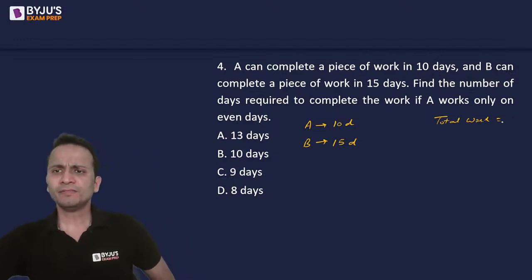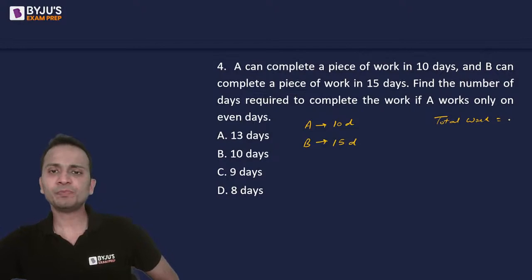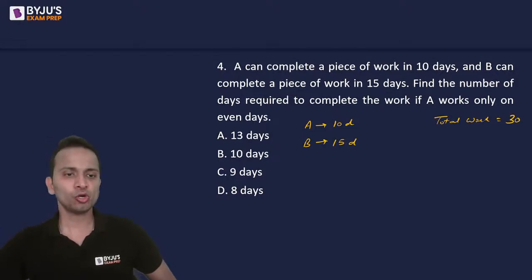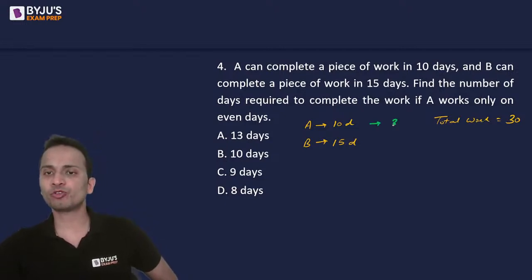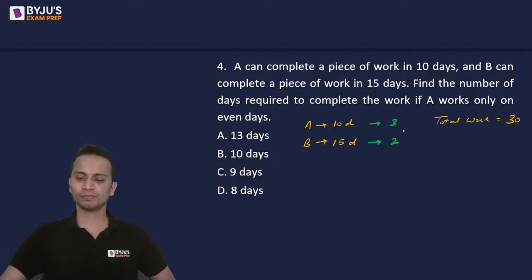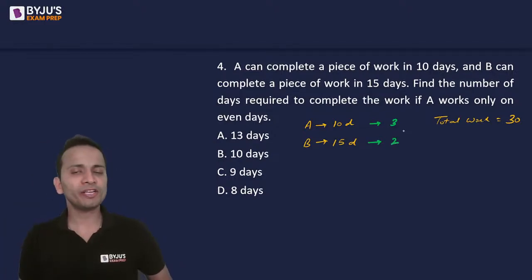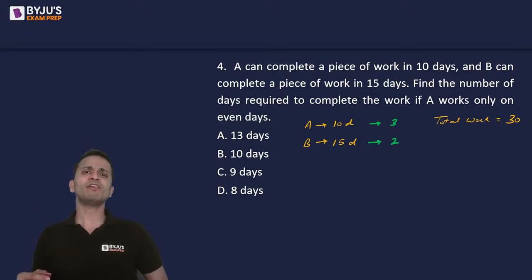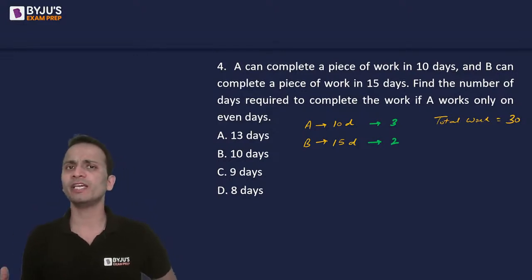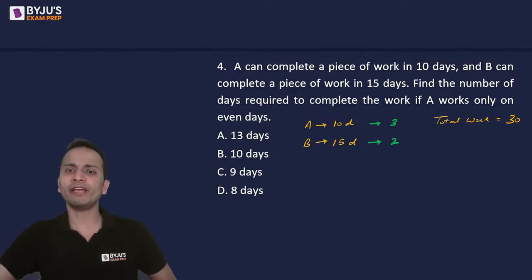चलिए start करते हैं. A takes 10 days, B takes 15 days. I'll assume the total work as 30 units. So one day work of A will be equal to 3 and one day work of B will be equal to 2. Now A works only on even days. That means A will work on the second day, fourth day, sixth, eighth, and so on.